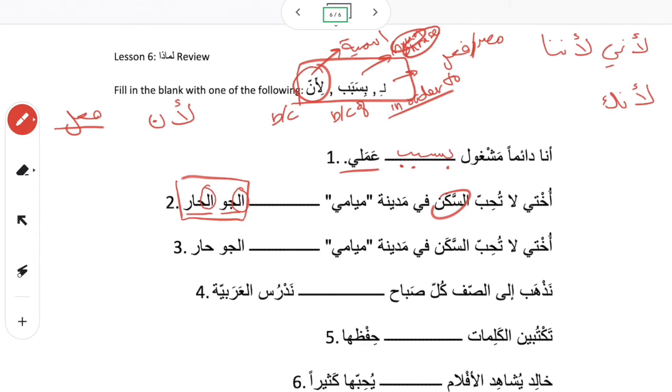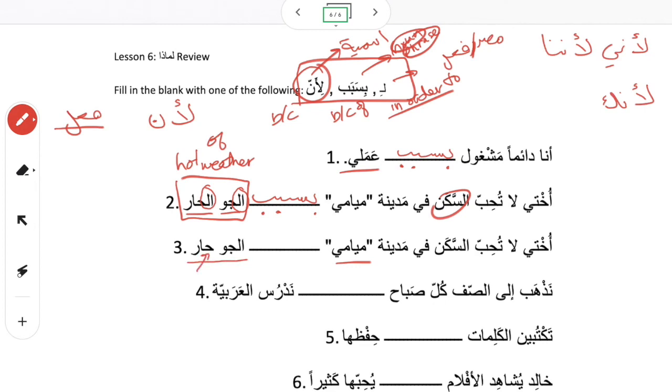And remember when we talked about al-ism al-sifa, noun adjective phrases, if they're both ma'arifa or both nakira, that means it's a phrase, right? Because they're matching. So al-jaw al-har means hot weather. Because it's not a complete sentence, we're going to use bisabab, meaning because of the hot weather.